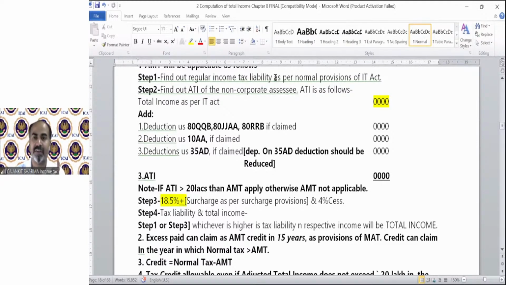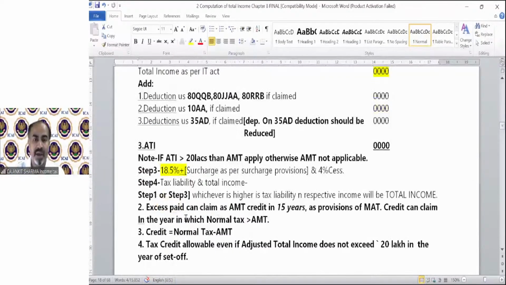Tax liability and total income: step 1 or 3, whichever is higher. Like step 1 was the normal provision of income tax, or AMT tax, whichever is higher is your tax liability. And if AMT tax is higher, then ATI is your total income. If normal provision tax is higher, then your TI is your TI. Excess paid can be claimed as AMT credit in 15 years. This year, in which you are paying tax as per the provision of AMT,